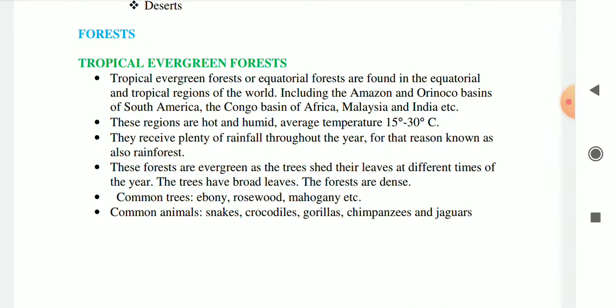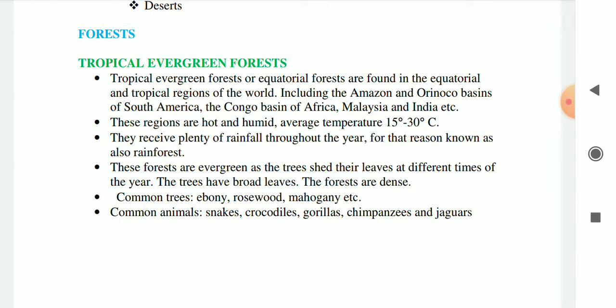These regions are hot and humid. The average temperature of this region is almost 15 to 30 degrees Celsius, and they receive plenty of rainfall throughout the year. For that reason it is also known as rainforest. So another name of tropical evergreen forest is rainforest.